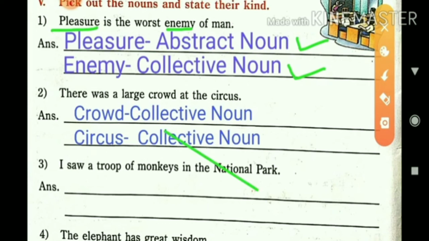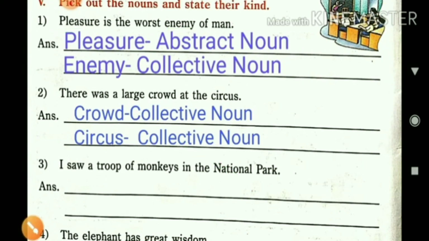Then the next one. There was a large crowd at the circus.